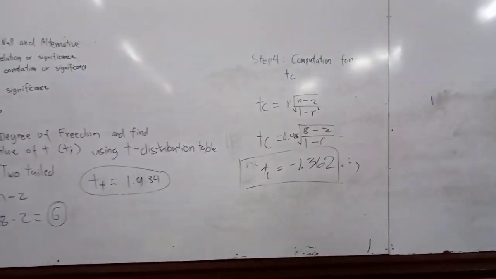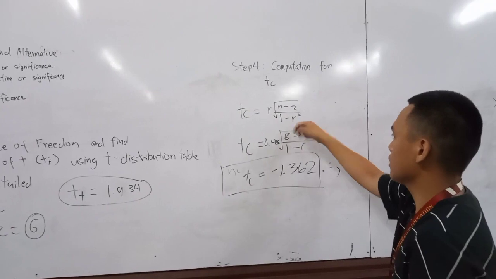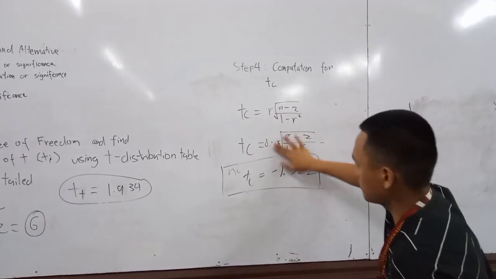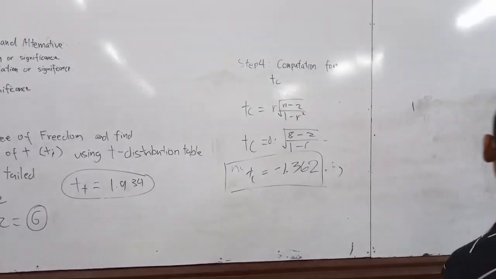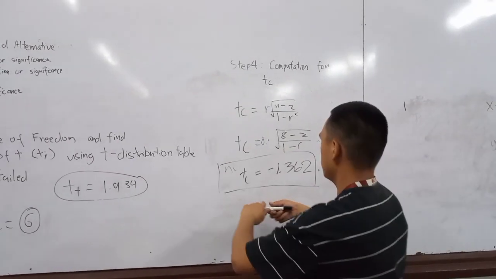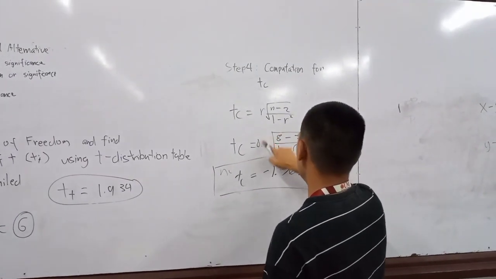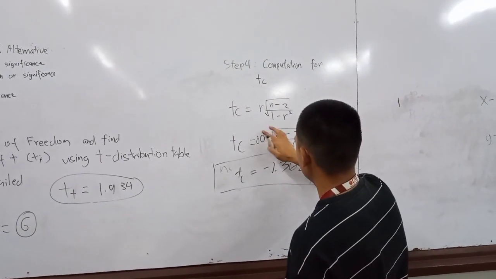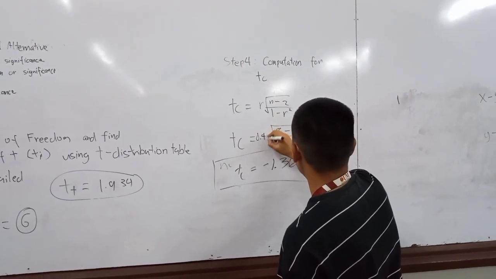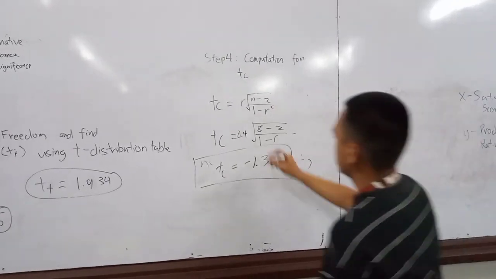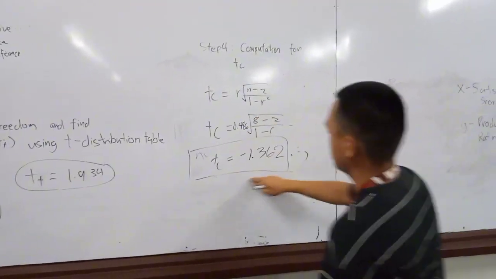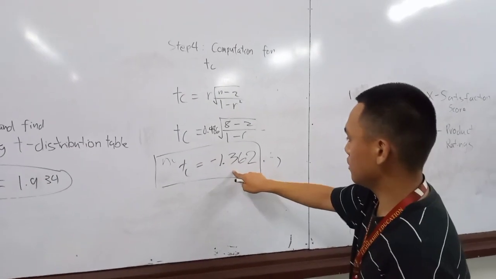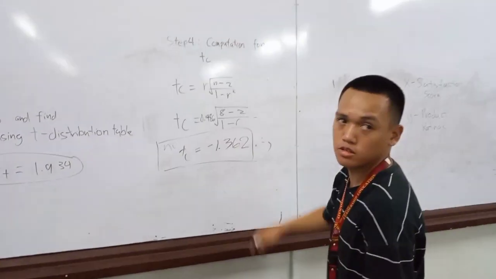So moving on to step 4, computation for this symbol. This is the formula. The symbol R means the value of Pearson R, 0.46. Therefore, we get the total of negative 1.360.